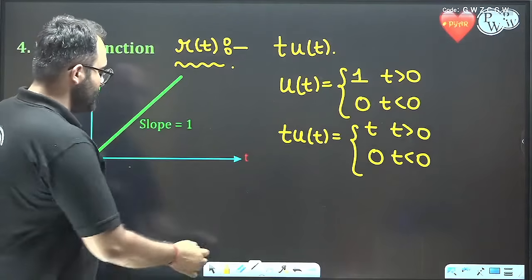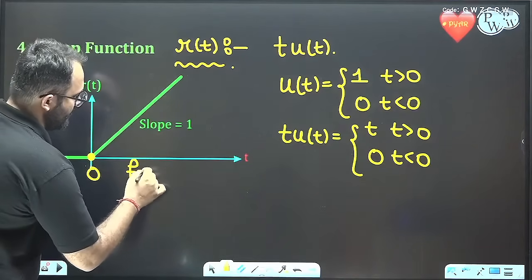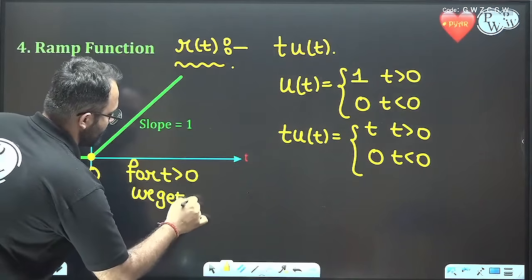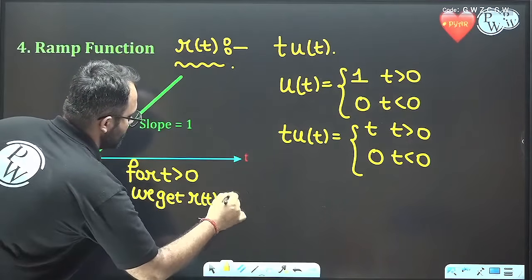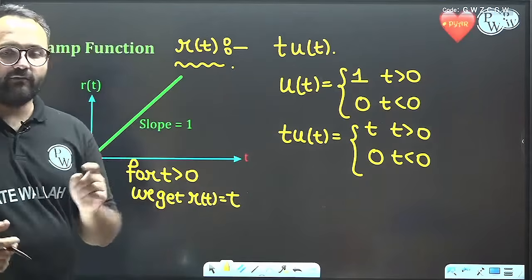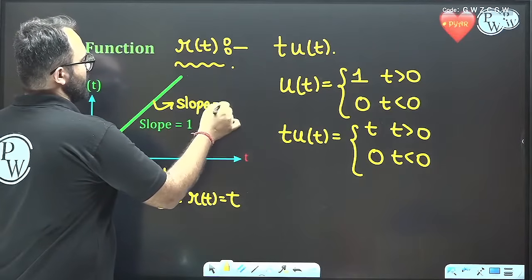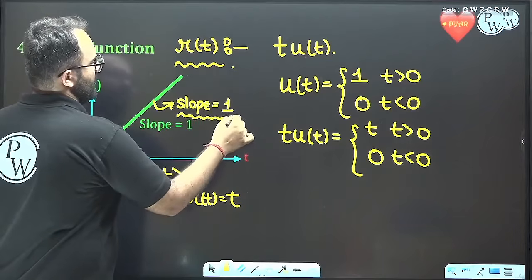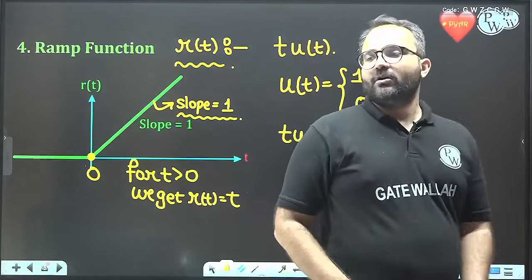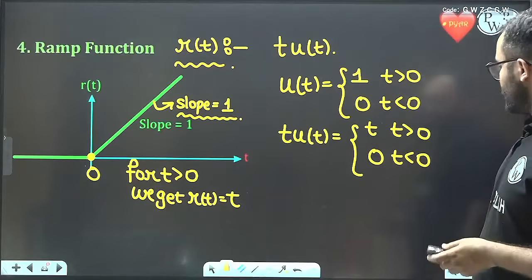Okay, we can see that for t greater than 0 we get ramp is equal to t, that is a straight line which has a slope of 1. I hope all of you are able to do it. Great. Let's move on.